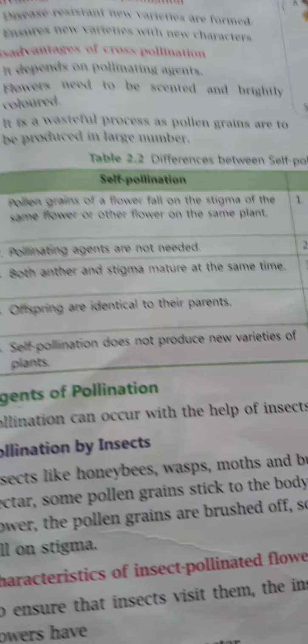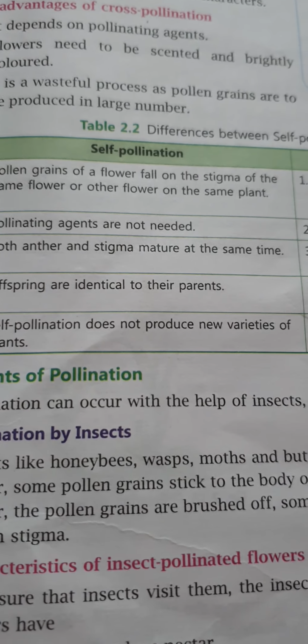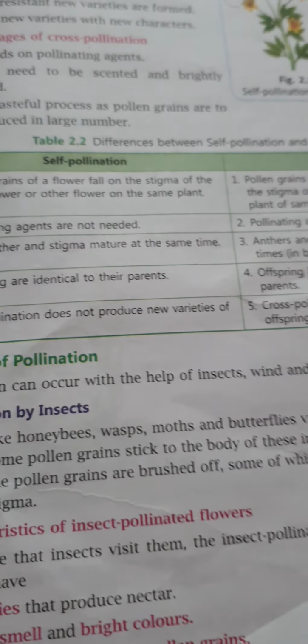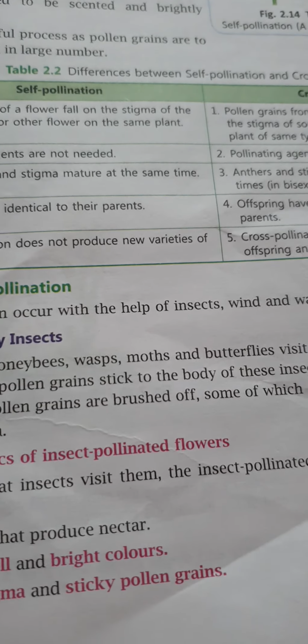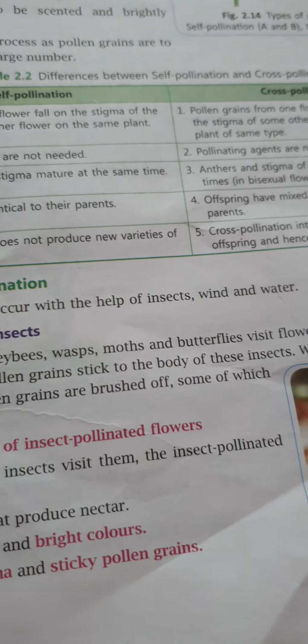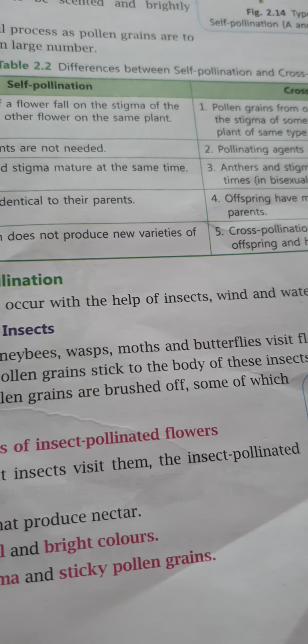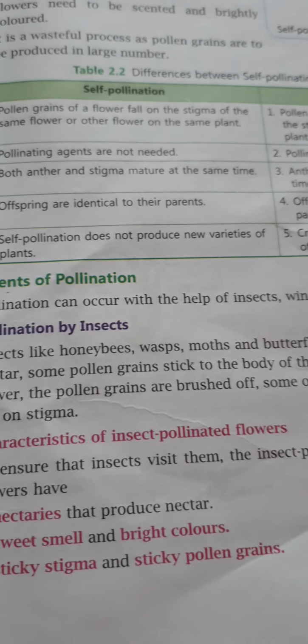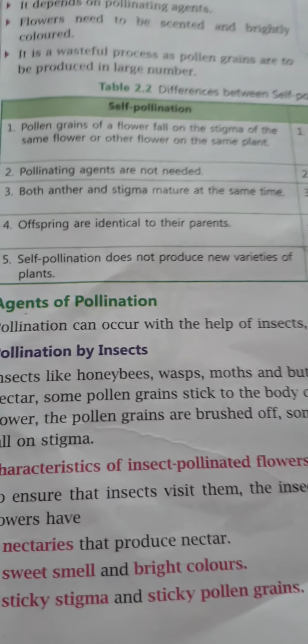Now we are going towards our agents of pollination. There are types of cross pollination which need biotic or abiotic agents like animals, birds, winds, insects, water and other agents as pollinators. So the first is pollination by insects.